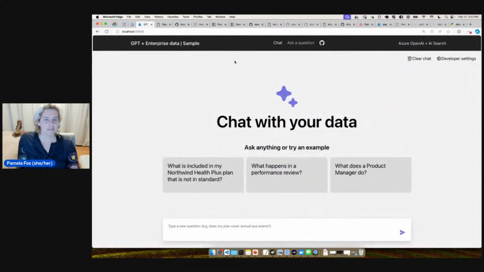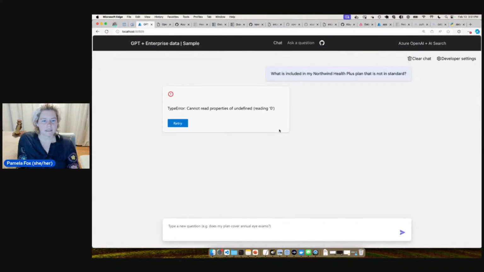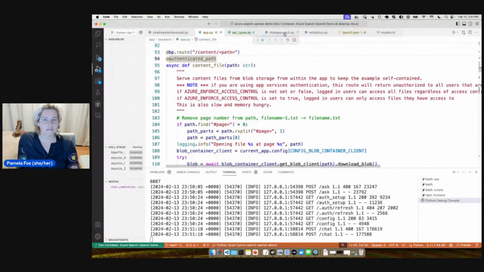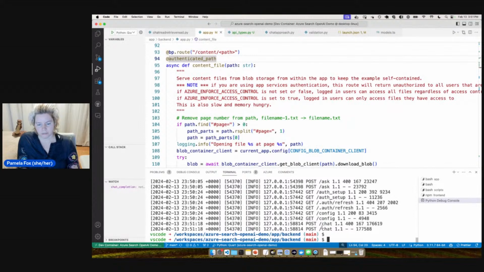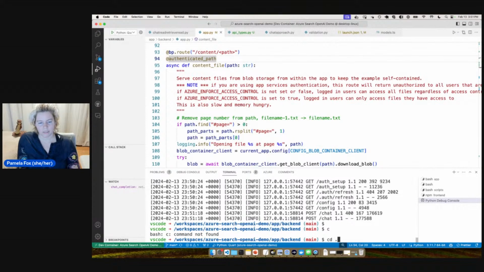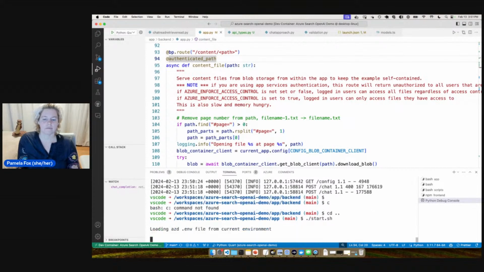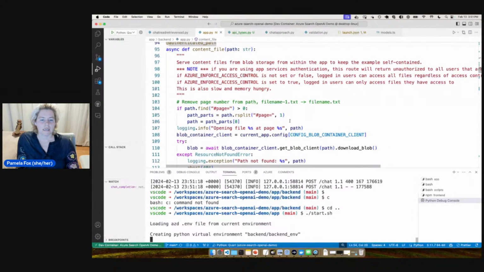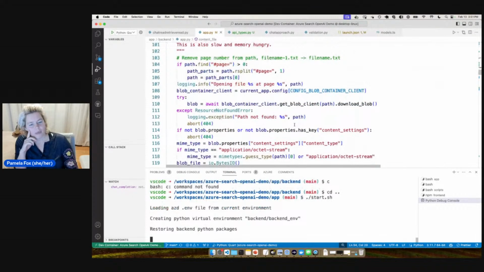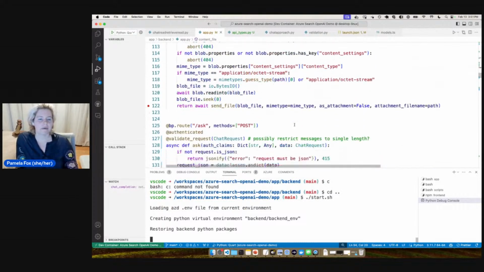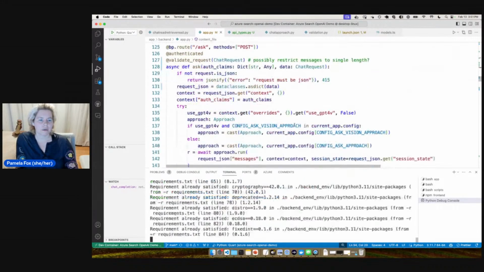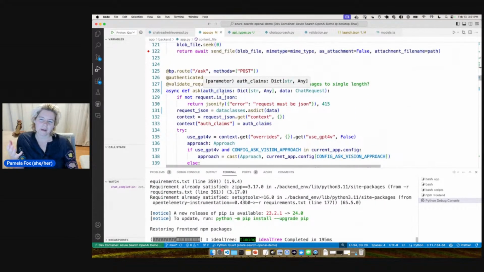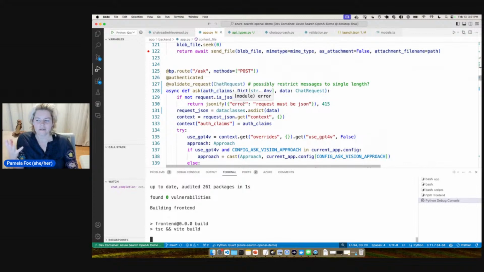Okay, let me restart the server with the more typical command. See if we can get it going. It would be interesting to me to see what this content one renders like in the browser, if we can get it to work, because it would render back like a binary file. I don't know how that's going to work.